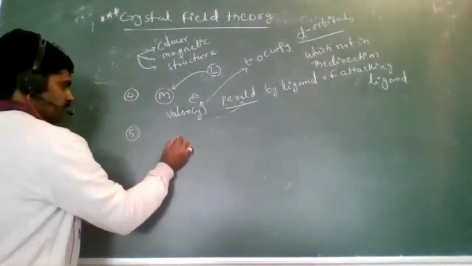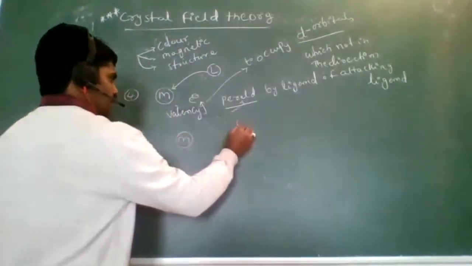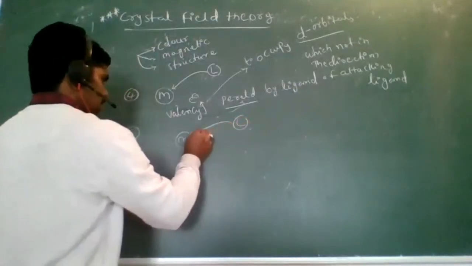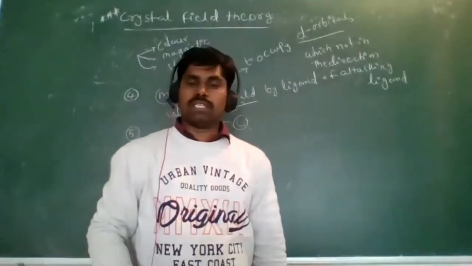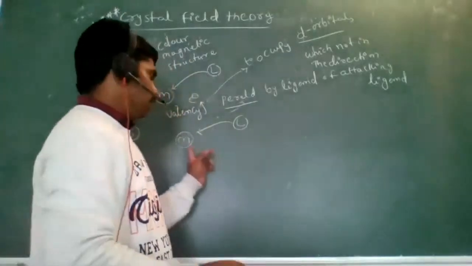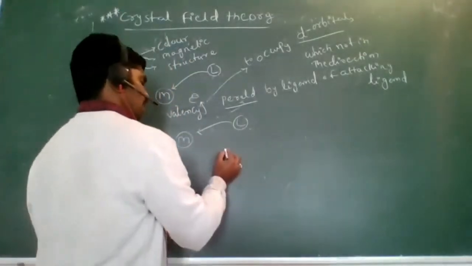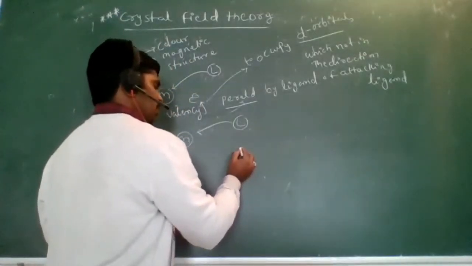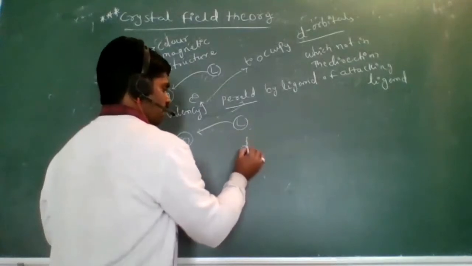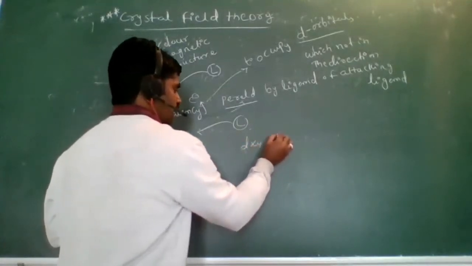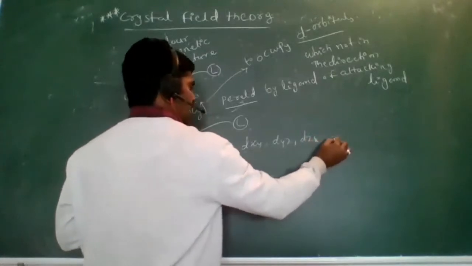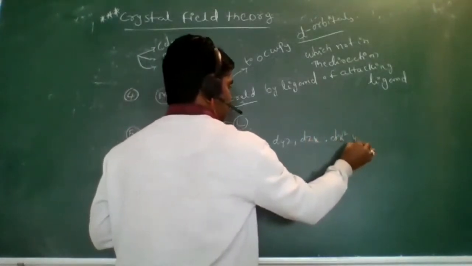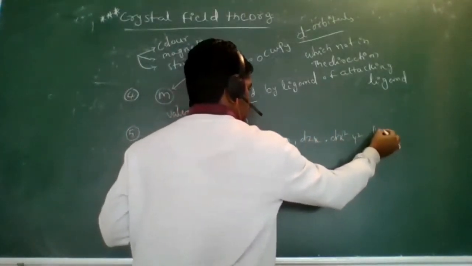Right. Now, this is the central metal atom, and the ligand is entering to the central metal atom. We know transition elements have equal energy of d orbitals. The d orbitals are dxy, dyz, dzx, dx square minus y square, and dz square.